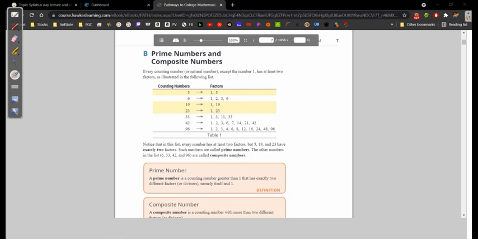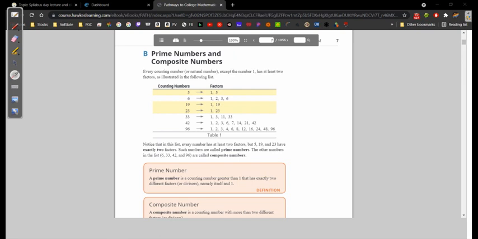And I guess I kind of jumped ahead of myself up here when I said 6. But 2 times 3 is 6, and 6 times 1 is 6. All right, these are just factors of 6. These are numbers that can be multiplied to get 6. I jumped ahead of myself. I might have misspoken there a little bit. I'm sorry. Okay. Anyways, coming down here, notice that in this list, every number has at least 2 factors.